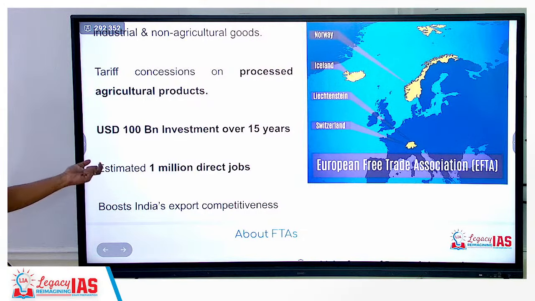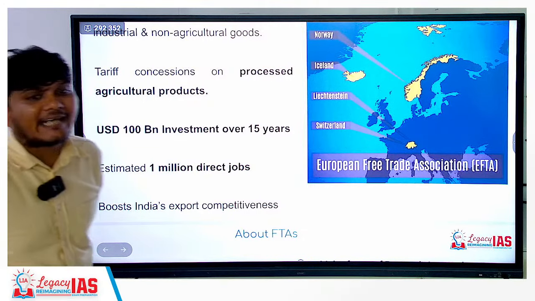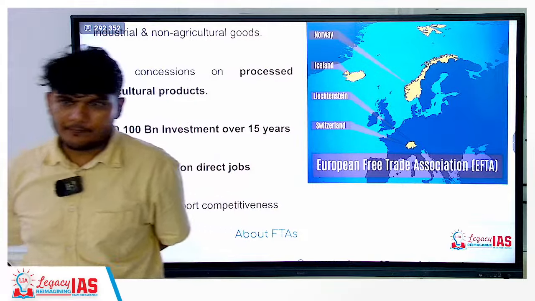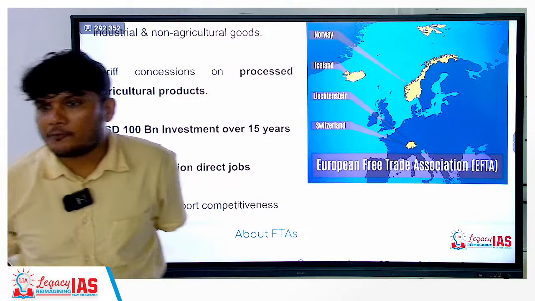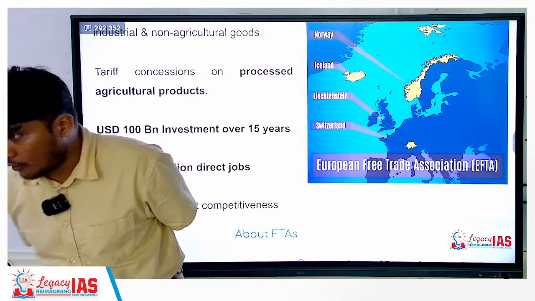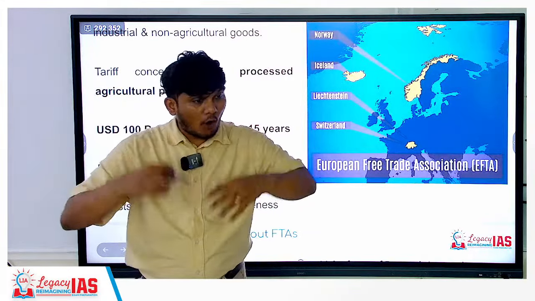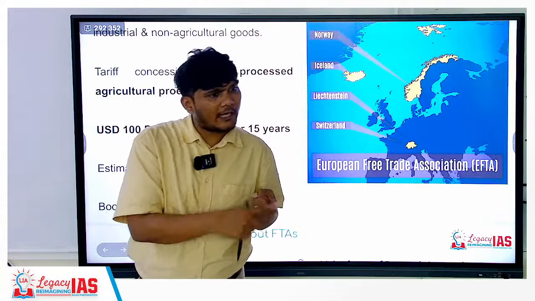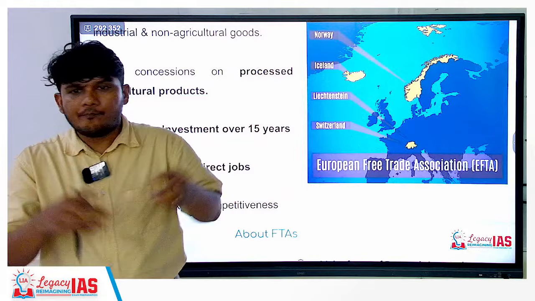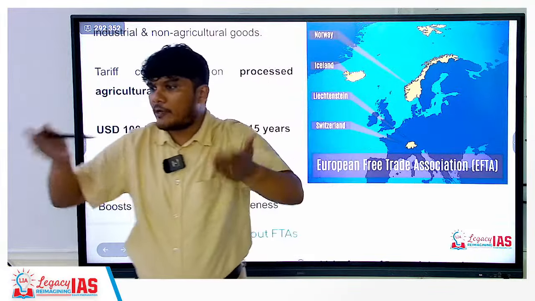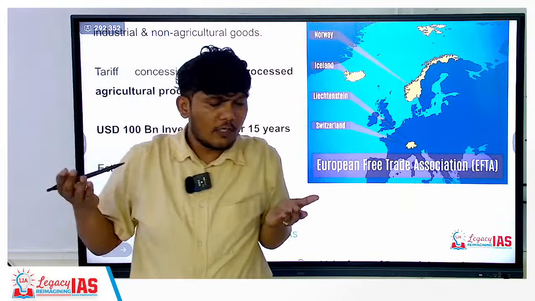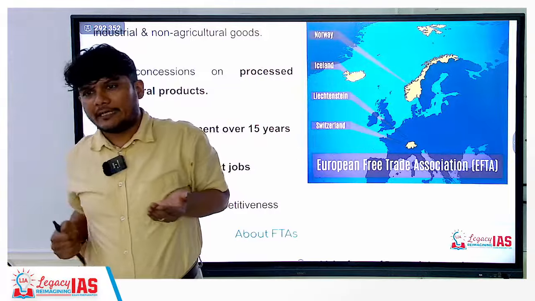It is estimated that about 1 million direct jobs will be created. Now the concept of direct and indirect jobs. Direct jobs means since you are exporting more, the people involved in the industrial and non-agricultural sector, because your production will increase, because you have another market, the people who are going to export more will hire more. That will be direct job creation.